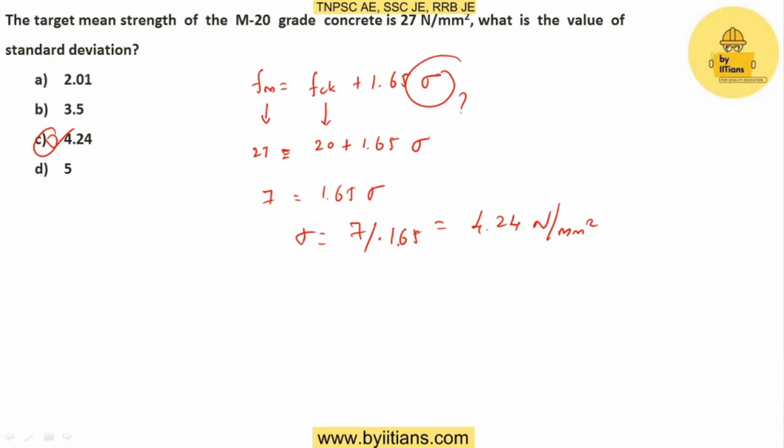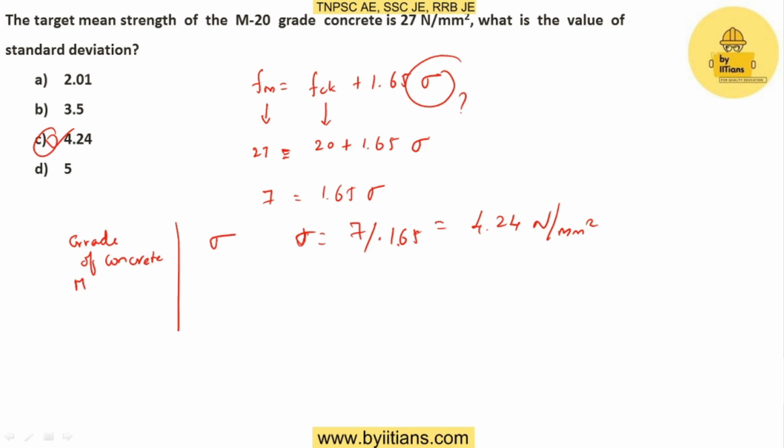In rare cases they will give questions where the standard deviation depends on the grade of concrete. This is an assumed value, taken from the table. As per IS 456, they give the grade of concrete and the standard deviation value sigma.